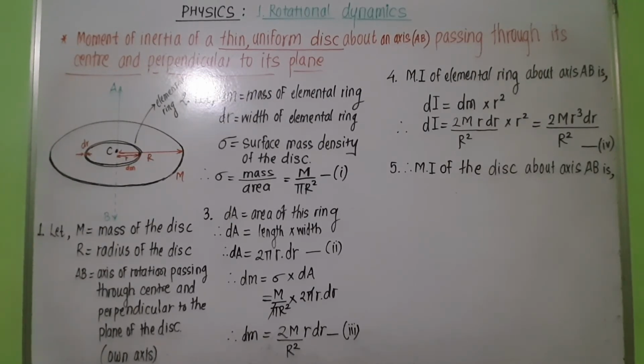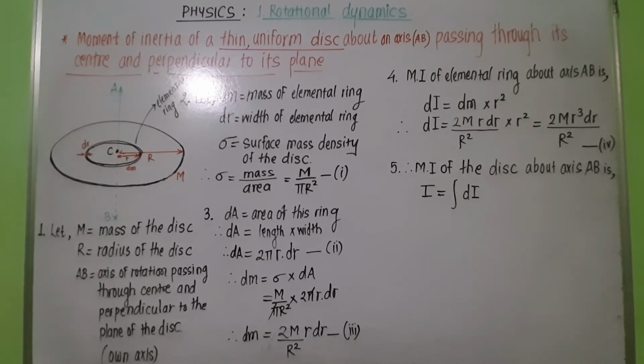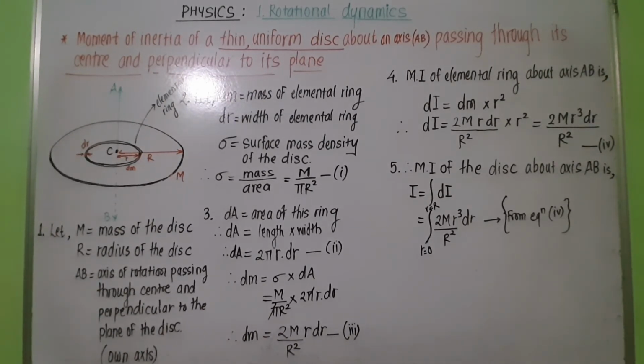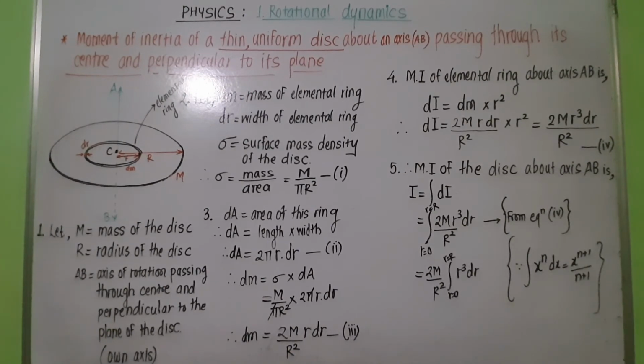Therefore moment of inertia of the disk about the same axis AB is given by I is equal to integration of dI. Now substitute value from equation 4. Therefore I is equal to integration of 2m small r cube dr upon R square, where value of small r ranges from 0 to capital R. 2m upon R square are constant values, so take them out of integration and we get, now apply formula of integration and we get